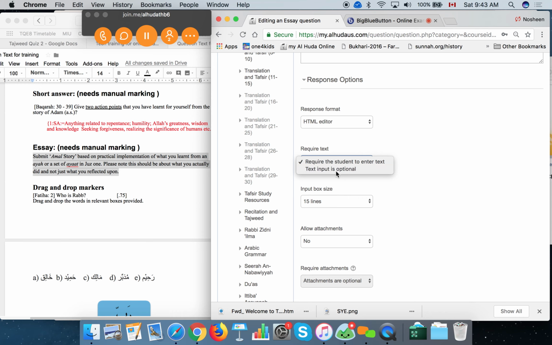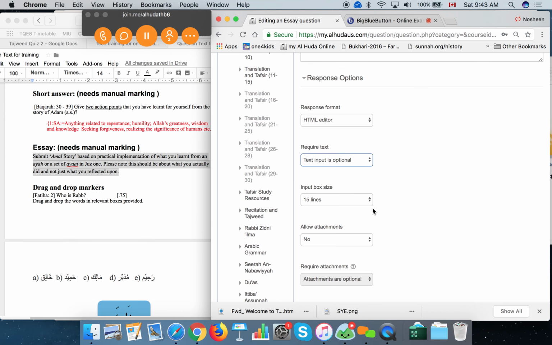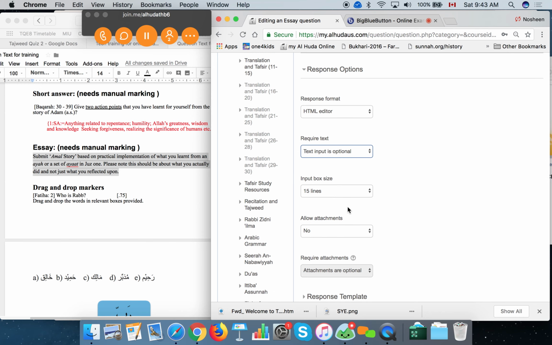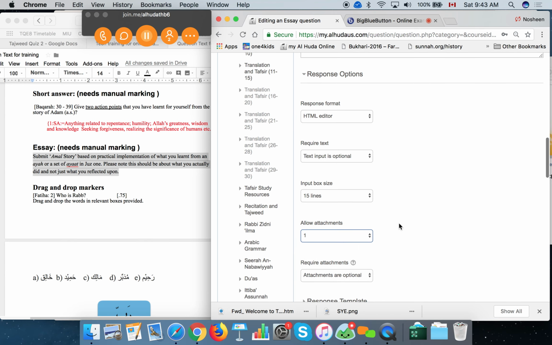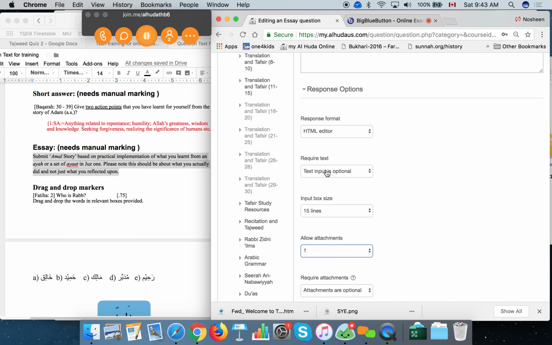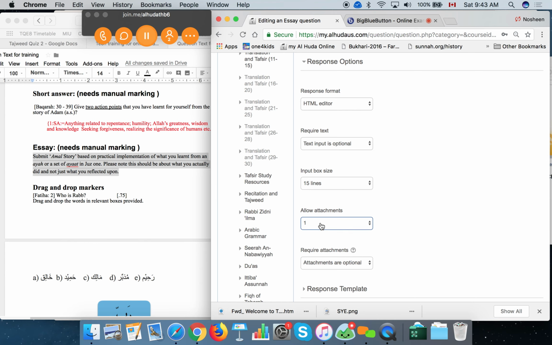And if we select this text input is optional, and we allow them to attach a file instead. So for example, they have written their Amal story in a Word file and they just want to attach that. Then we allow them one attachment. And instead of typing, now typing became optional. It's up to them to type or not, but they can just simply attach a file.